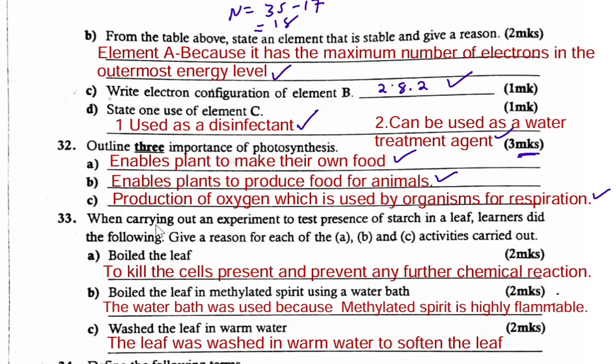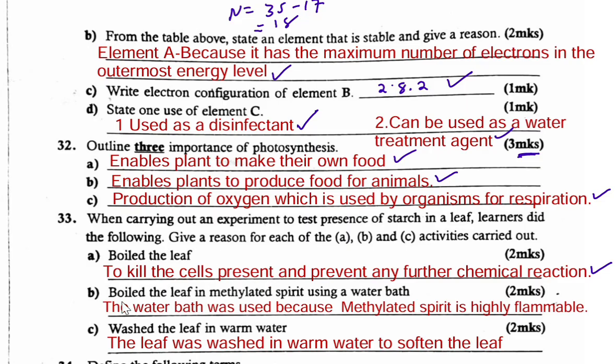When carrying out an experiment to test presence of starch in a leaf, learners did the following. Give a reason for each of the A, B, and C activities carried out. Part A, boiled the leaf, 2 marks. The reason for boiling the leaf is to kill the cells present and prevent any further chemical reactions. So we boil the leaf to kill the cells present and prevent any further chemical reactions.